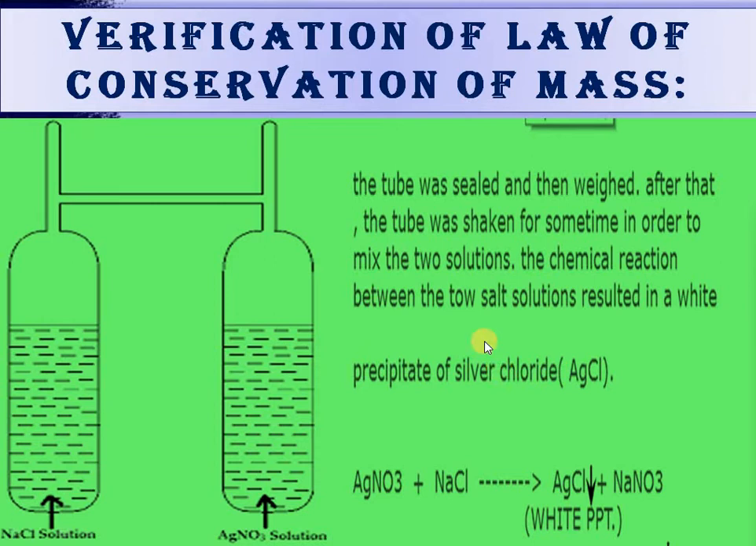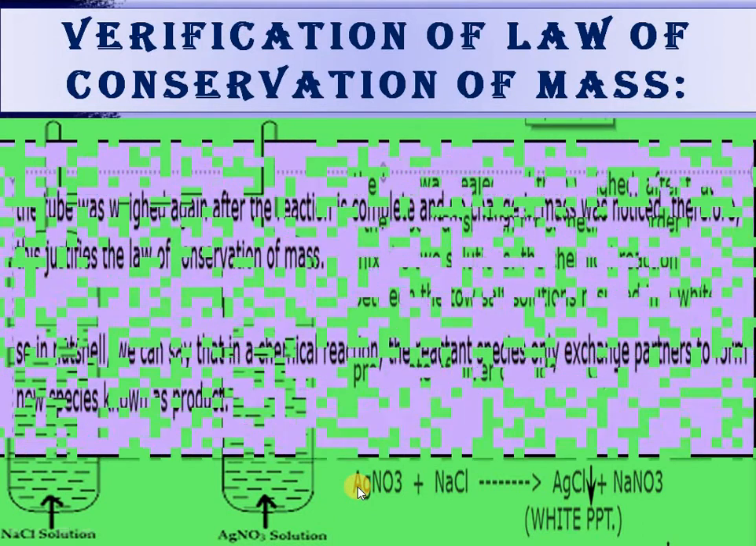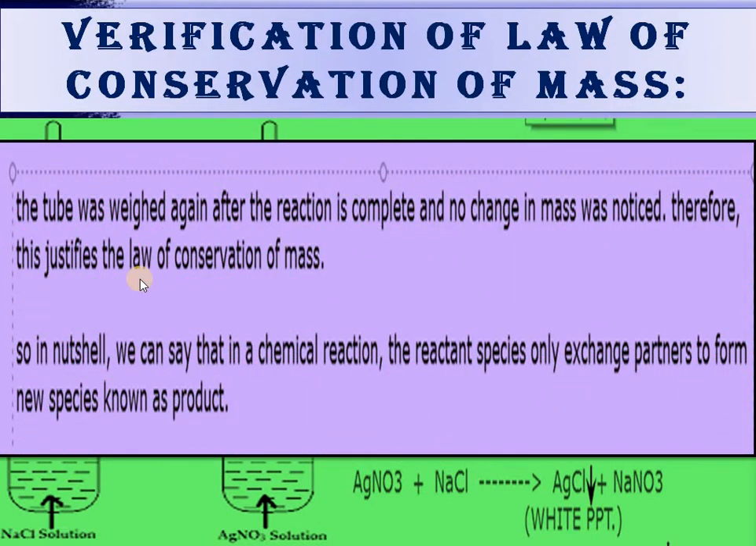So what happens here is basically the precipitation of silver chloride. We have AgNO3 and we have NaCl. So AgNO3 with NaCl will form AgCl plus NaNO3. You also studied this reaction in your 10th class, I think in the first chapter, that is chemical reactions. So as I said, he checked the weight after the mixing also, and found that before the mixing and after the mixing the mass is the same. So this justifies the law of conservation of mass.